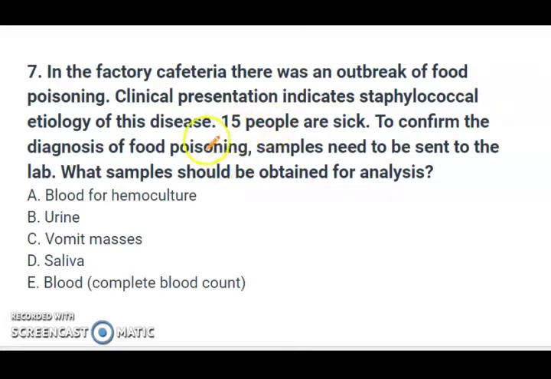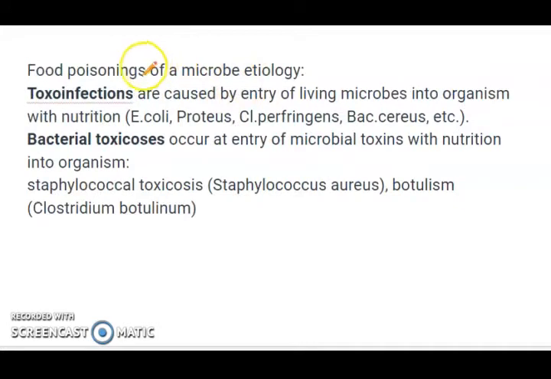Alright, it's a pretty easy question, but we need to know a couple of things about food poisoning. Food poisoning of microbial origin is classified as toxo-infections and bacterial toxicosis. In toxo-infections, the living microbe itself enters the human body with the nutrition, right? And in toxicosis, it's the bacterial toxin that enters the organism along with the nutrition.